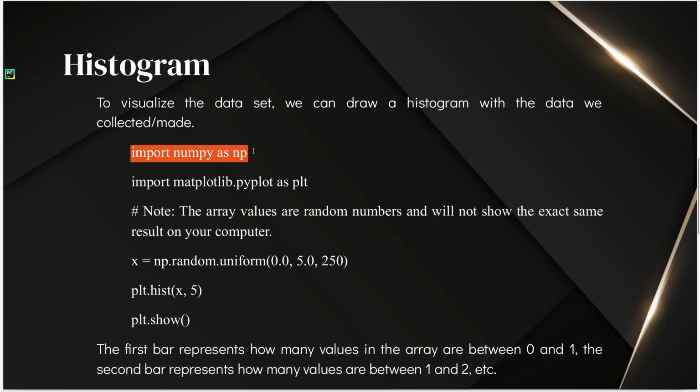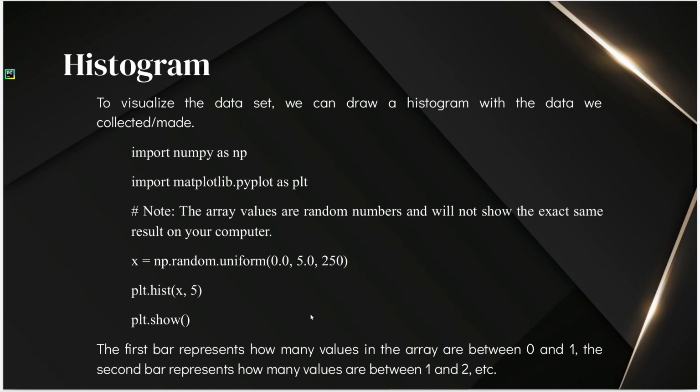First of all, we import the NumPy package because again we are creating a random dataset. Then we import the pyplot sub package from the matplotlib package, and we import it with the alias plt. Then we create the random dataset using np.random.uniform with these 3 arguments that we gave earlier. And then to create the histogram, this is the most important line, we call plt.hist, and then we give it 2 arguments, x, the dataset, and 5.